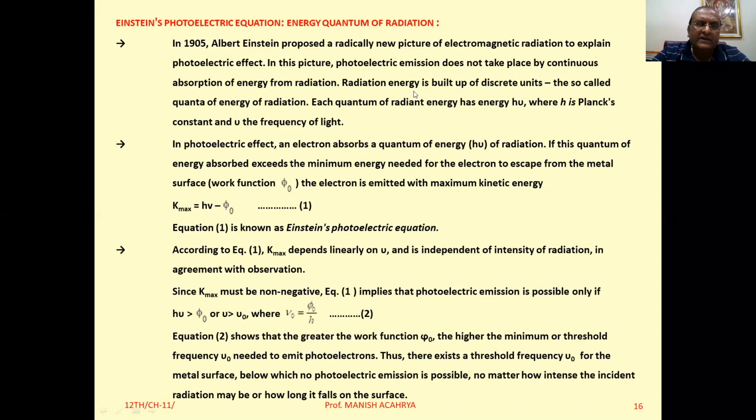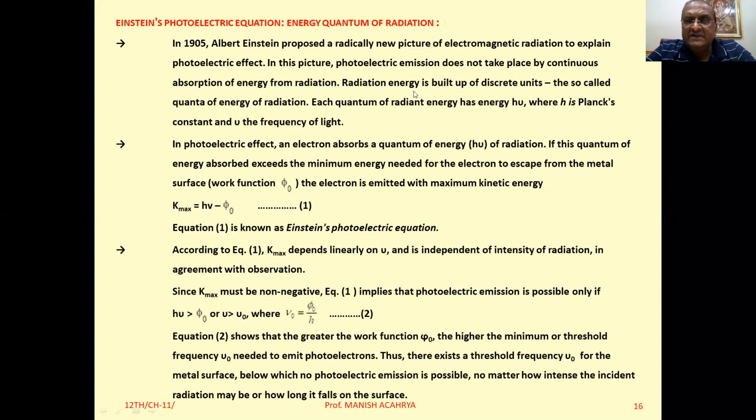Actually, before that, the concept related to the quanta of energy was represented by Planck. Planck suggested this thing when he studied, or when he tried to give the explanation about, the black body radiations.